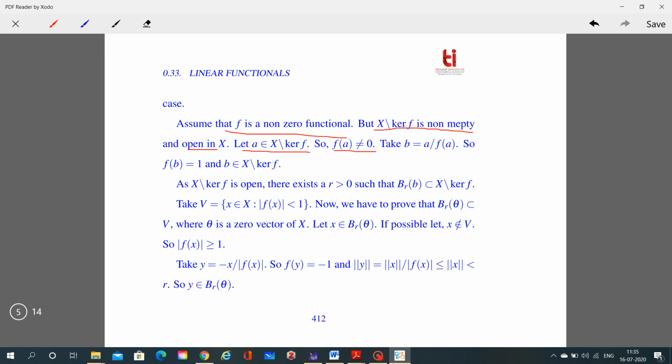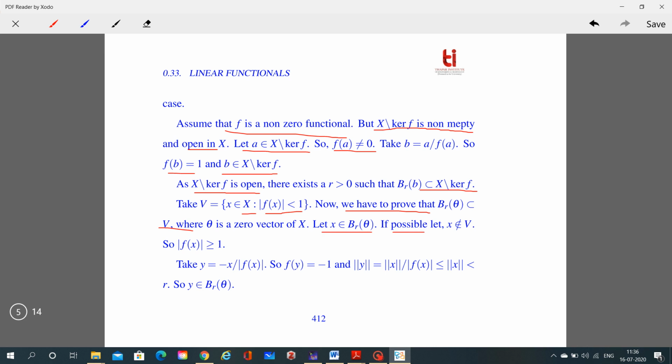So take b equal to a upon f of a. So f of b is equal to 1 if we take the functional over b, and b belongs to X minus the kernel of f. So as X minus the kernel of f is open, there exists an r greater than 0 such that the ball around the point b of radius r is a subset of X minus the kernel of f. So take V as the collection of all those x belonging to the normed space X such that the modulus of f of x is less than 1. So now we have to prove that the ball of radius r around the zero vector of X is a subset of V. So let x belong to this ball.